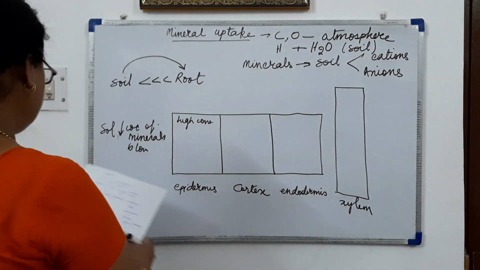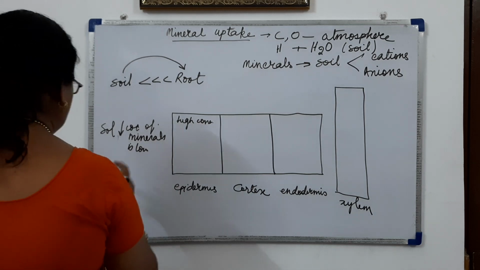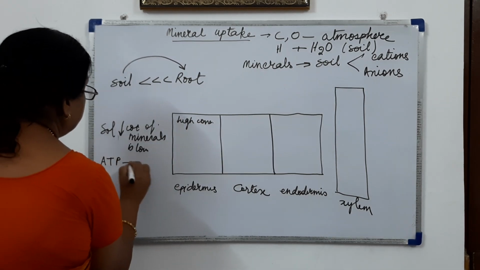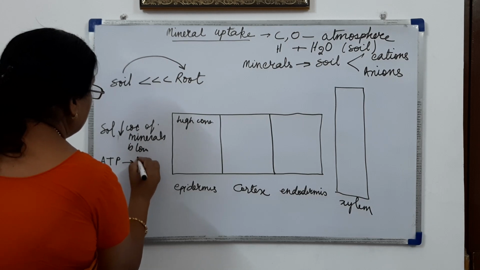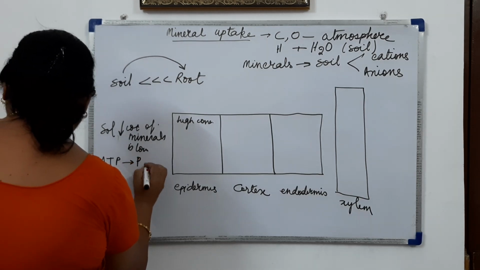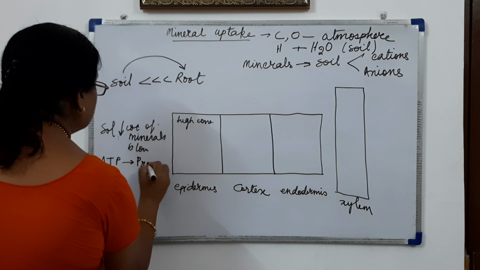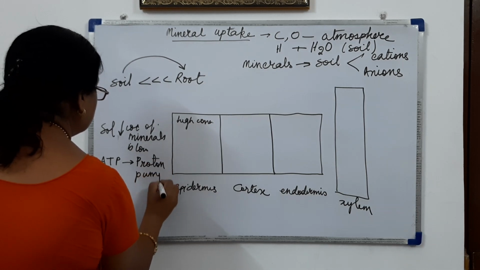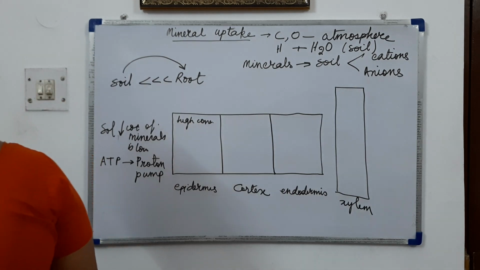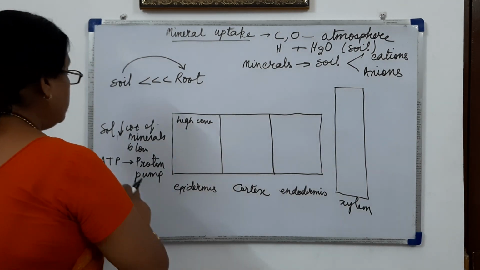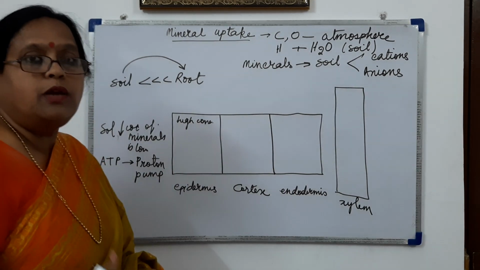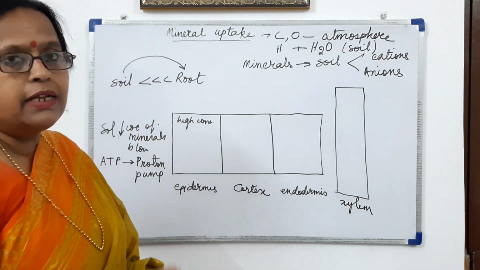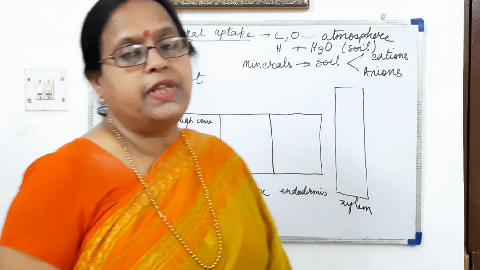there will be use of energy, and this energy they are getting from the ATP which we obtain from the proton pump. So ATP pump or proton pump, where are they found? They are found in the membranes of the cells.